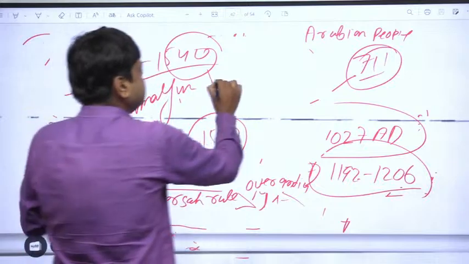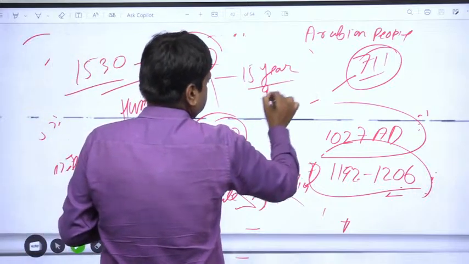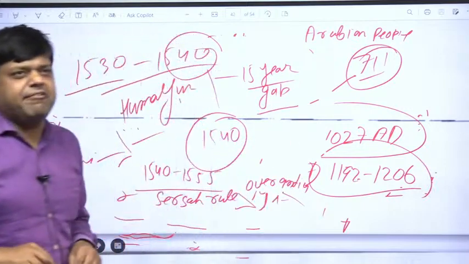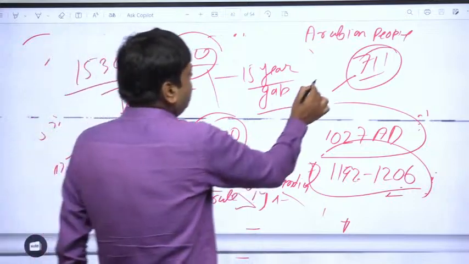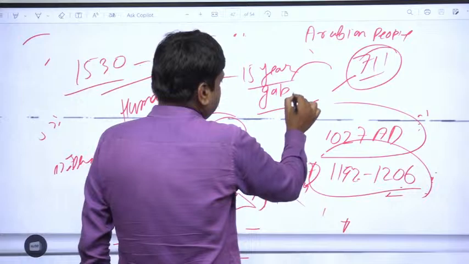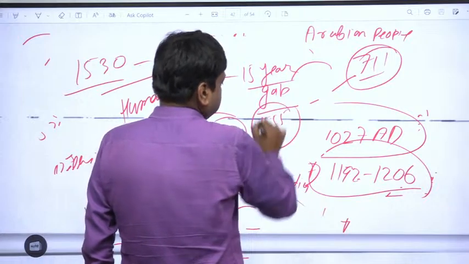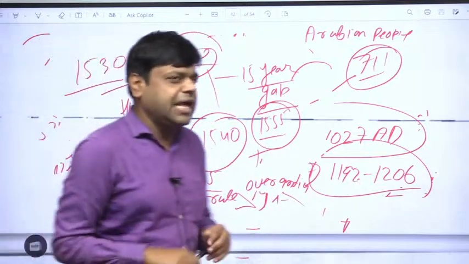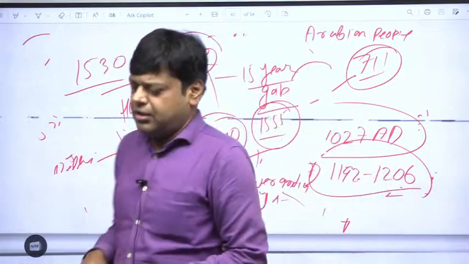So there is a 15-year gap in the Mughal dynasty's reign. And after that, Humayun again came in the year 1555 and conquered the throne of Delhi. So there is just a 15-year gap in the reign of the Mughal Empire.